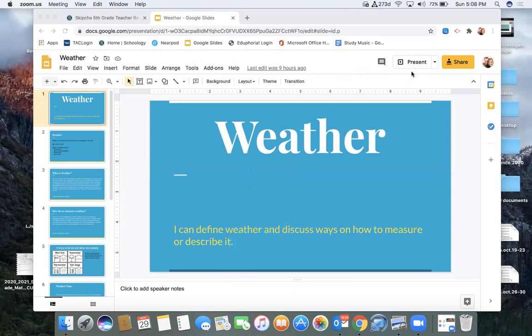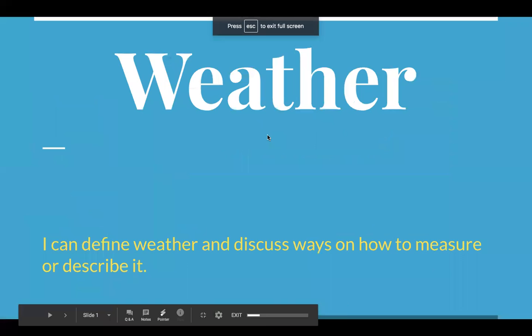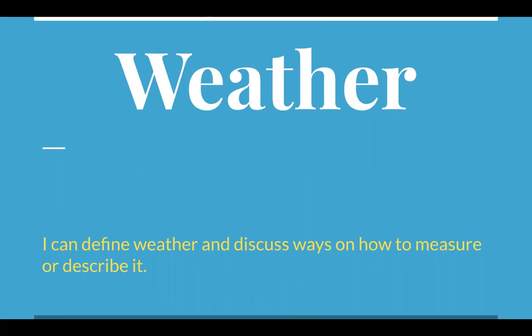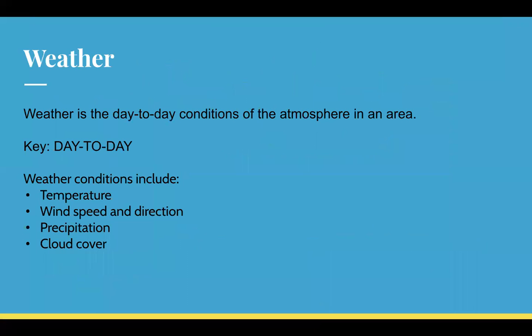Guys, we're going to talk about weather and how to define it, how it's measured, and all the ins and outs of it. So let's go ahead and get started. All right, so we'll start talking about weather, and tomorrow we'll talk about climate. Our target is I can define weather and discuss ways on how to measure or describe it.